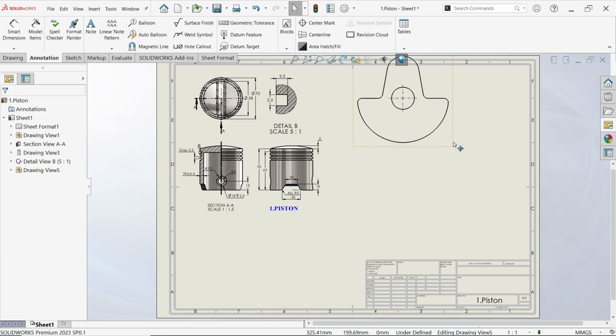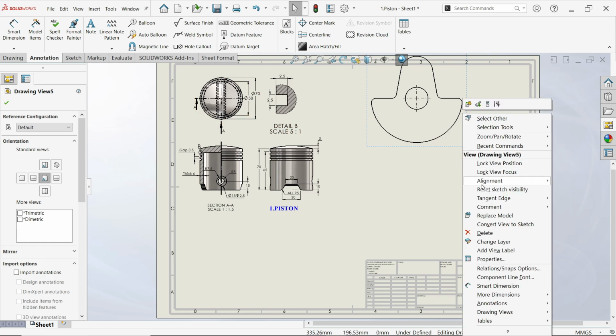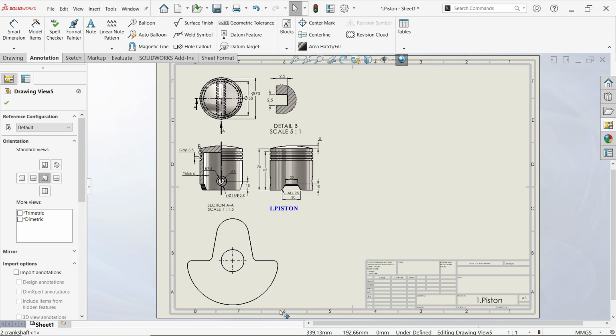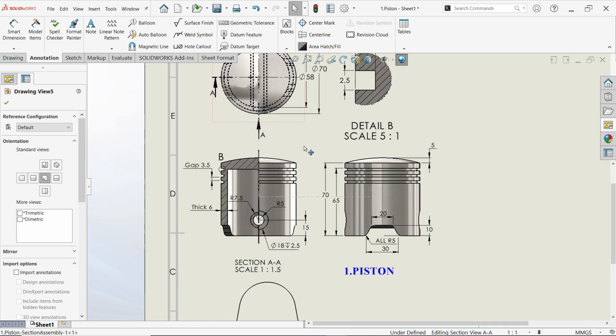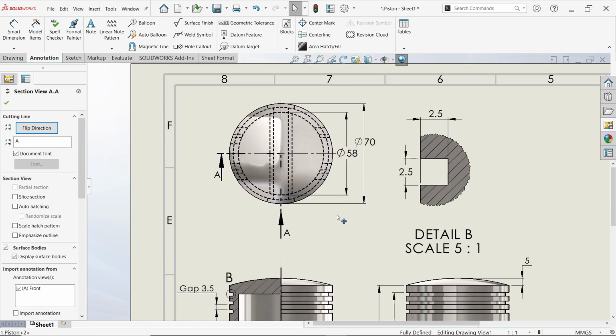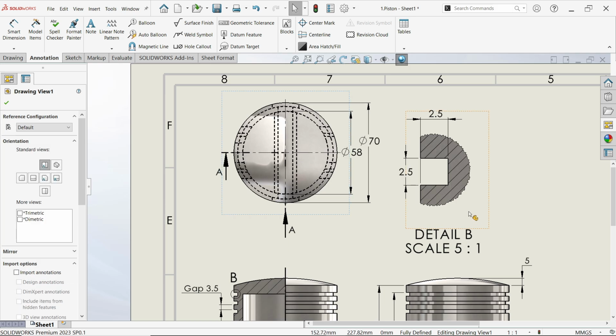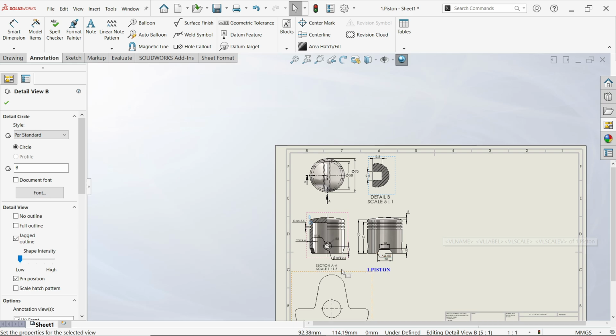Now see, this is moving only in one direction because this is aligned with this. So right click, alignment, break alignment. Now move wherever you want. Now just adjust. Okay, that's fine.